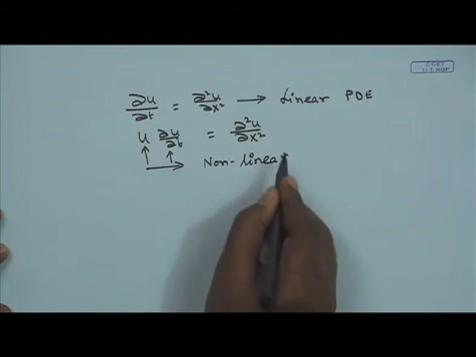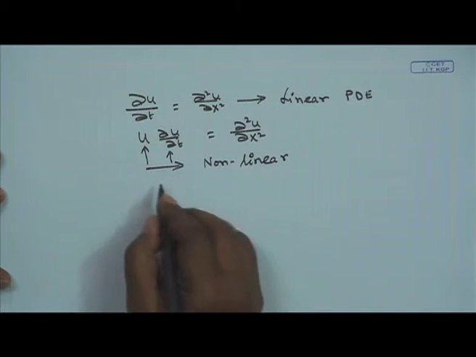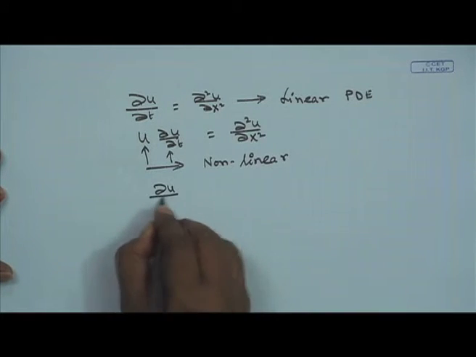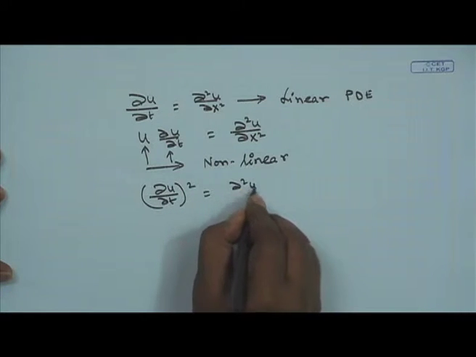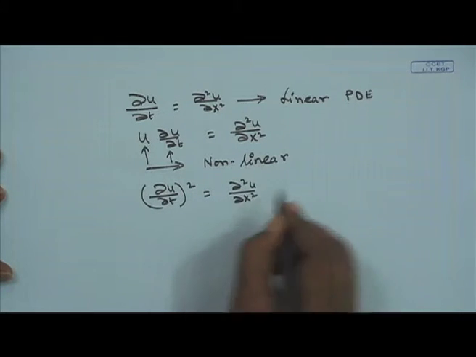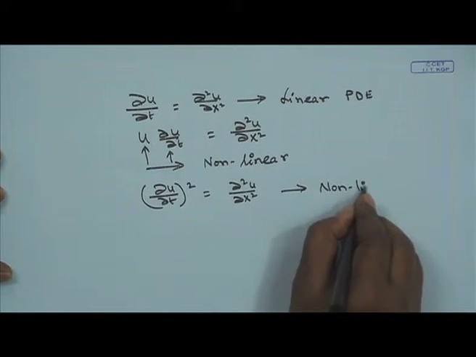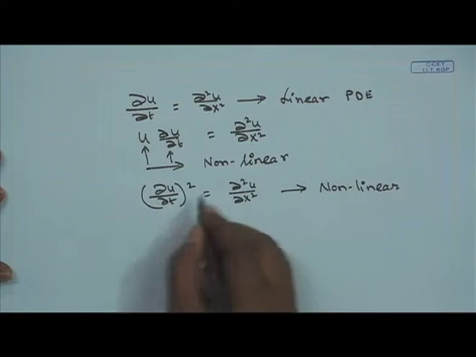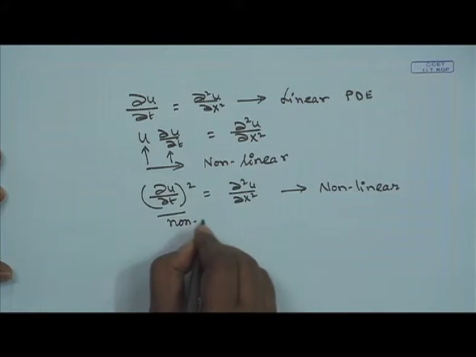The term on the left hand side is the nonlinear term. Next, del u del t squared is equal to del square u del x square. Again, this equation is a nonlinear partial differential equation, and this is the source of nonlinearity.